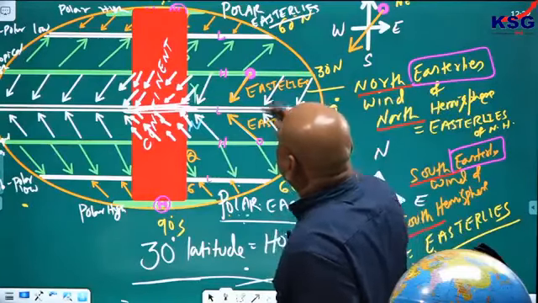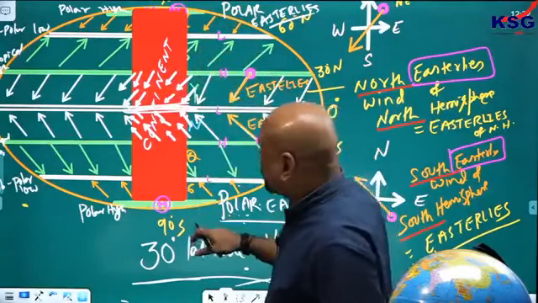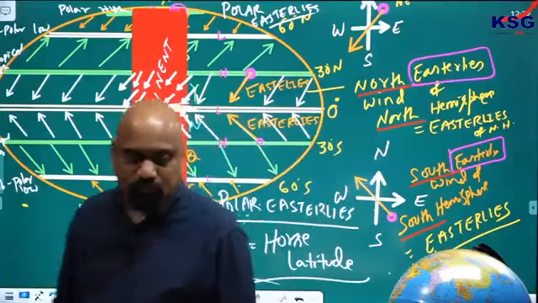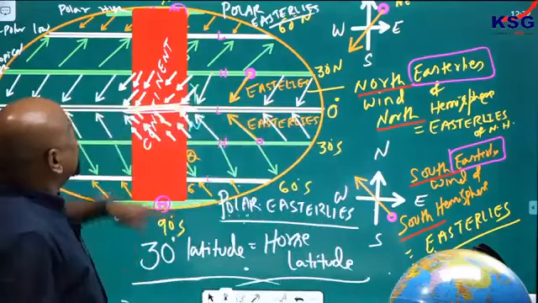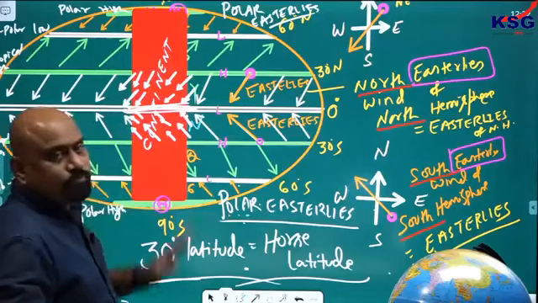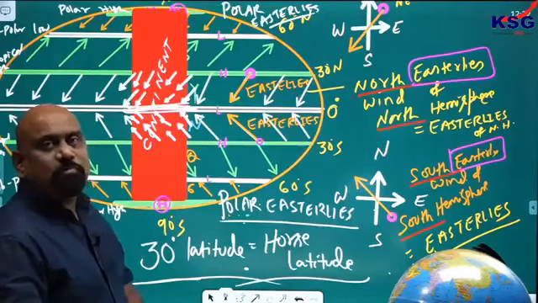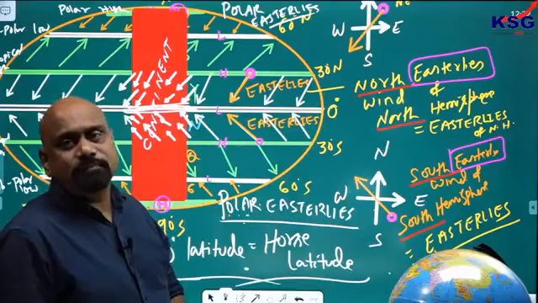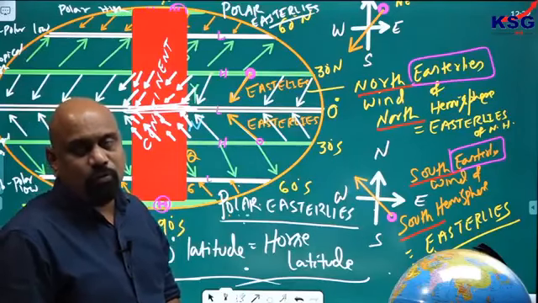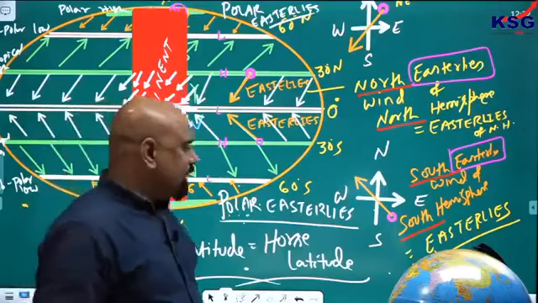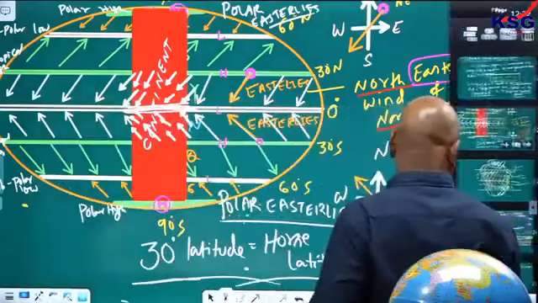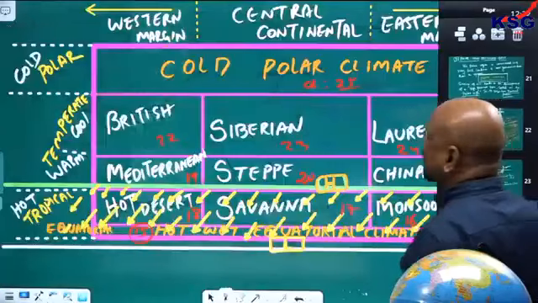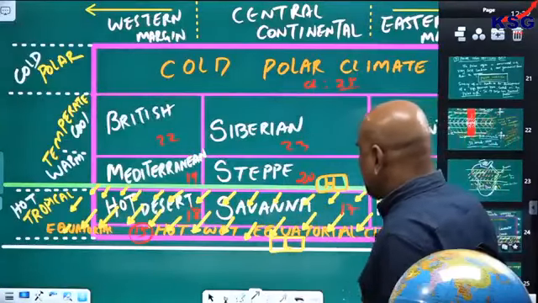Now I will go for the polar easterly wind. The polar easterly in the same way influences the eastern coast, but because it is coming from the polar area, it in fact brings a lot of cold wave. It brings cold wave. So it influences which climate then?